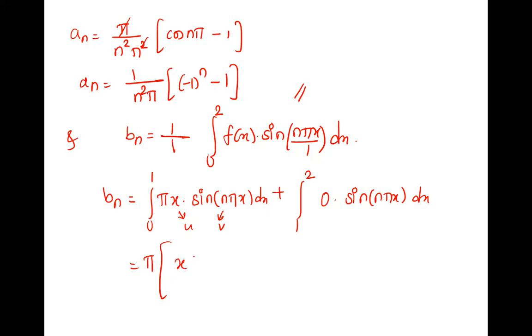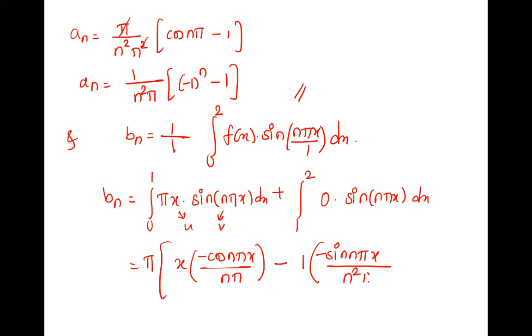Pi into x into integration of sine, minus cos n pi x upon n pi, minus derivative of this is 1, integration of this, minus sin n pi x upon n square pi square. Right. Integration of cos is sine. So minus sign remains as it is, sin n pi x upon n pi into already 1 upon n pi, so n square pi square, from 0 to 1.